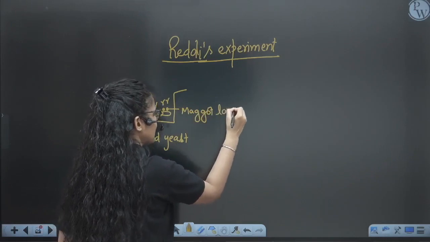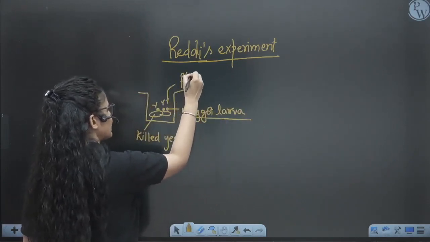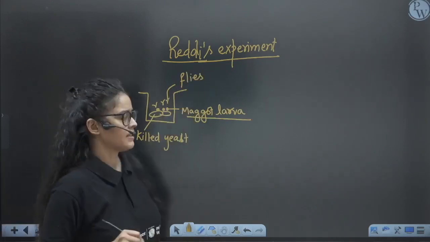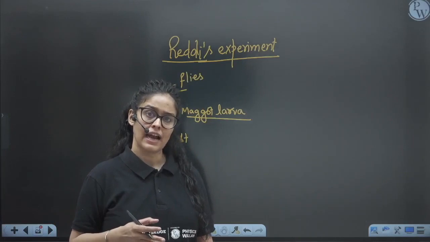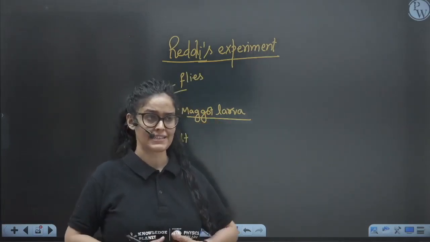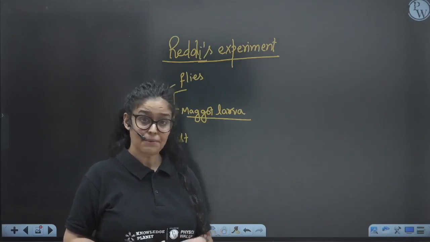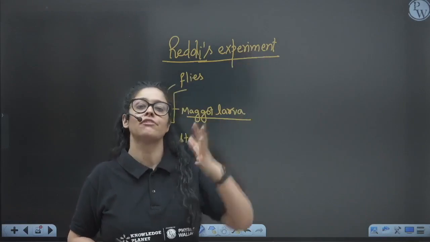Maggot larva is the name of the housefly's larva, right? So he found that maggot larvae were on the killed yeast, and then the larvae converted into flies. So it doesn't mean that the killed yeast is actually forming the flies.